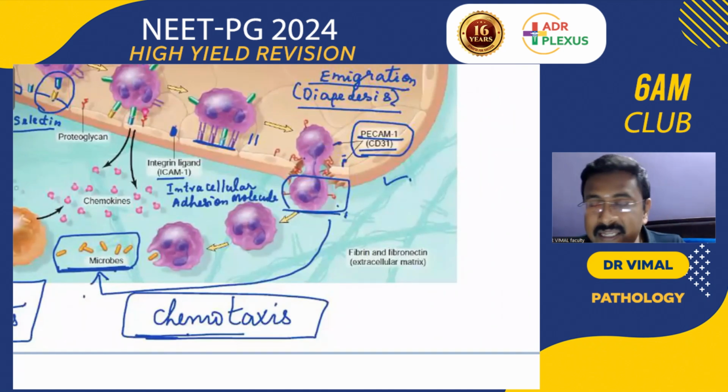Remember, C3b is for opsonin, and the membrane attack complex is C5 to C9. You will also remember the mechanism of phagocytosis. Oxygen-dependent phagocytosis: there will be an oxidative burst. NADPH oxidase will convert oxygen into superoxide. Then superoxide will be converted into hydrogen peroxide. Hydrogen peroxide will be converted into hydroxyl ion. Hydroxyl ion is the most potent free radical, and this will combine with MPO, myeloperoxidase, and halide ions, and they will give hypochlorite, the most potent bactericidal agent.